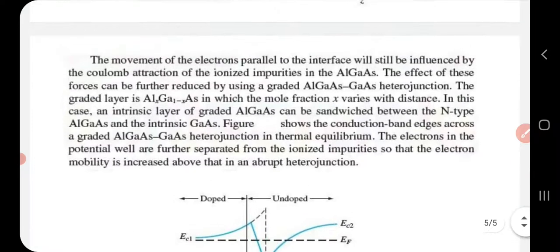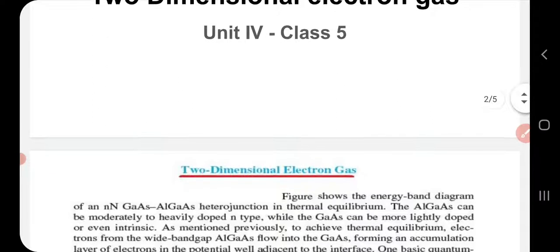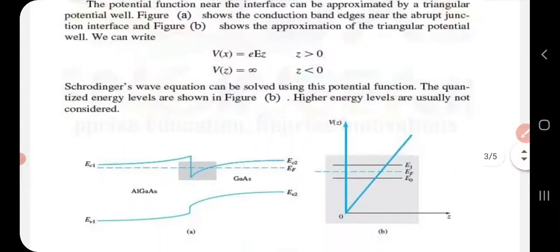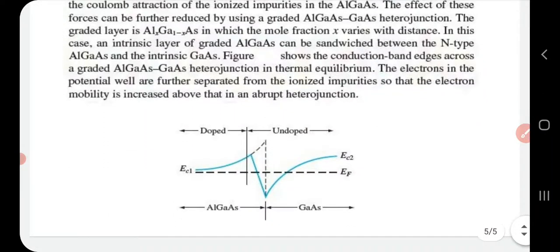So that's all about two-dimensional electron gas. All these slides you can just mention, because if it is asked as a short question, you will have to mention all these slides. It's not very difficult to learn, right? So please go through it. Thank you.